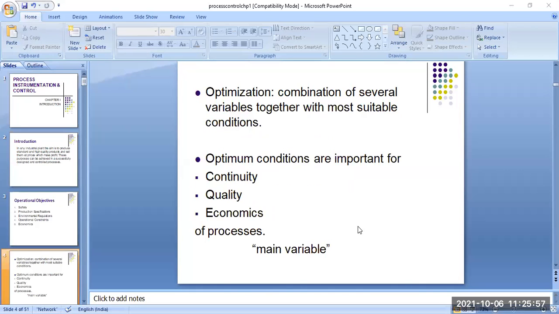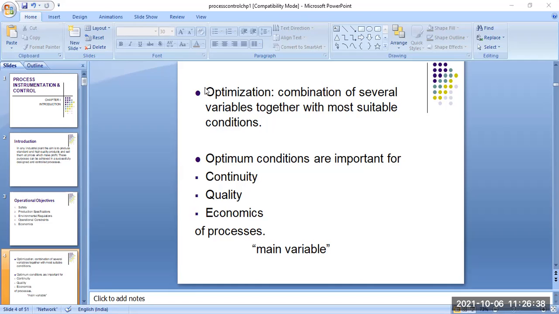Next, the process control system basically consists of two parts. First, the process: what processes are used for the process control industries? And number two, the control equipment: what type of equipment you have to use in these industries. These two parts, the process and the control, are very important for the design of industries.